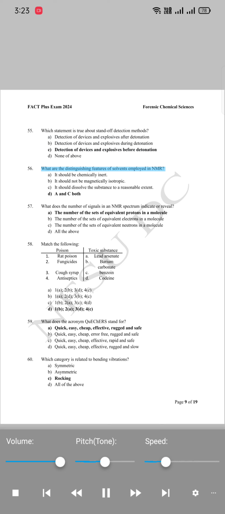56. What are the distinguishing features of solvents employed in NMR? A. It should be chemically inert. B. It should not be magnetically isotropic. C. It should dissolve the substance to a reasonable extent. D. A and C both.